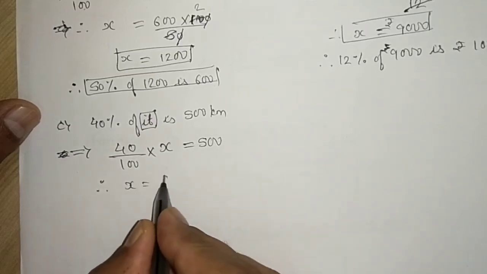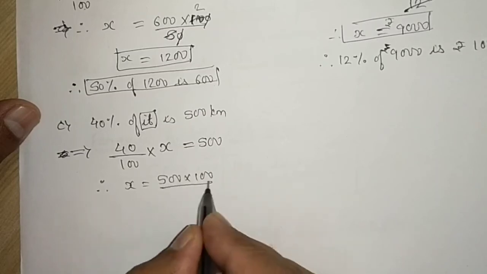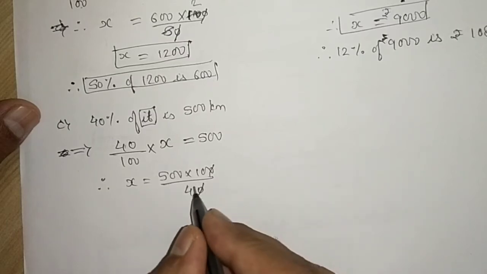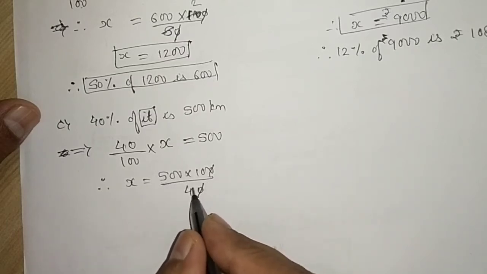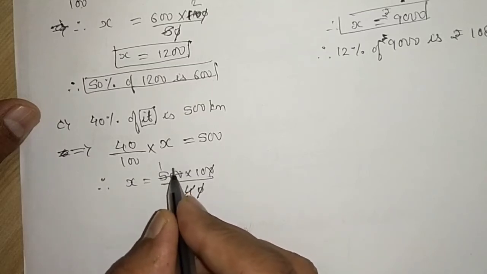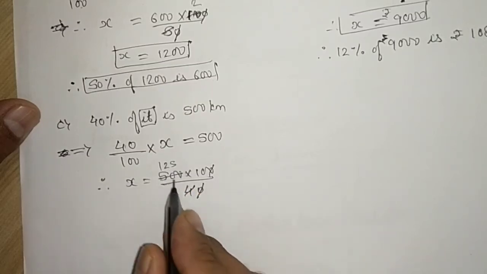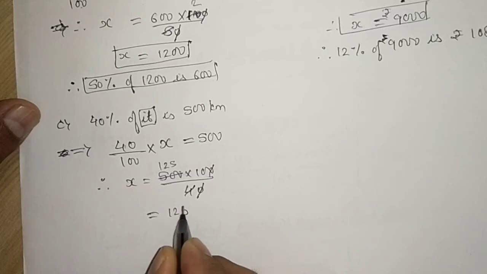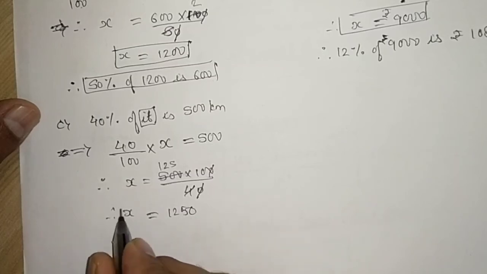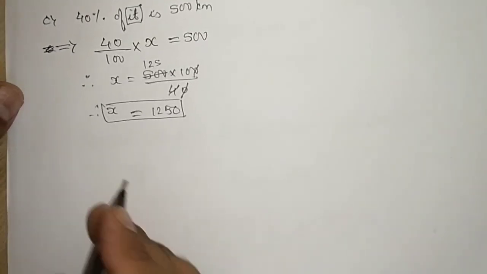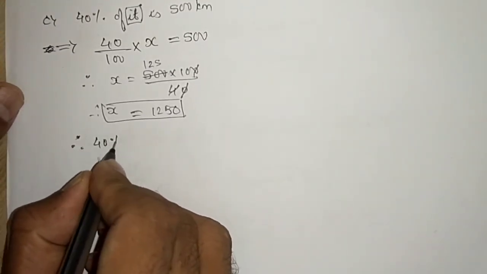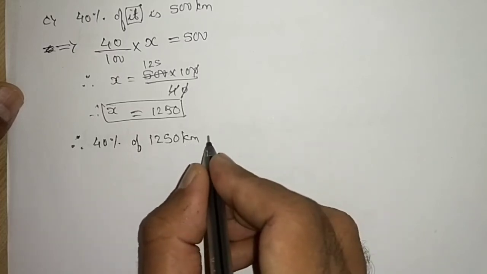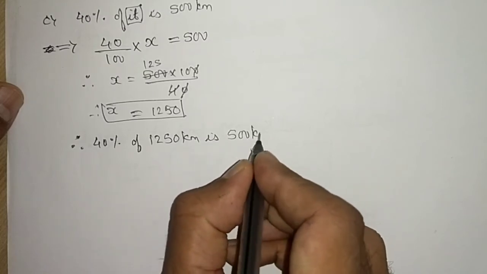Therefore x is equal to 500 into 100 divided by 40. 0 will cancel out. 4 1s are 4, 4 2s are 8, and 4 5s are 20. So 4 into 125 will give me 500. 125 into 10 will give me 1250. So we will write like this. Therefore 40% of 1250 kilometer is 500 kilometer.